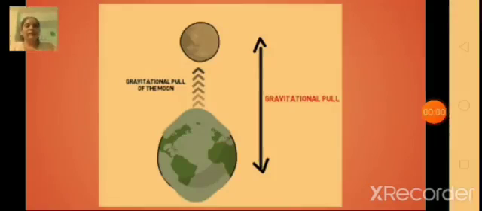Similarly, this gravitational pull exerted by the sun and moon on the earth causes tides. So what happens exactly? The water of the earth closer to the moon gets pulled under the influence of the moon's gravitational force, and it causes high tide.